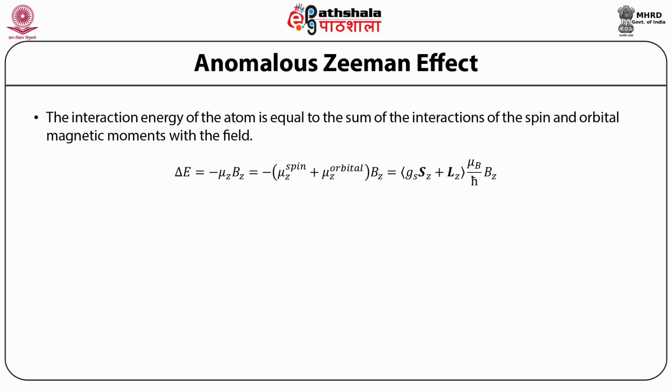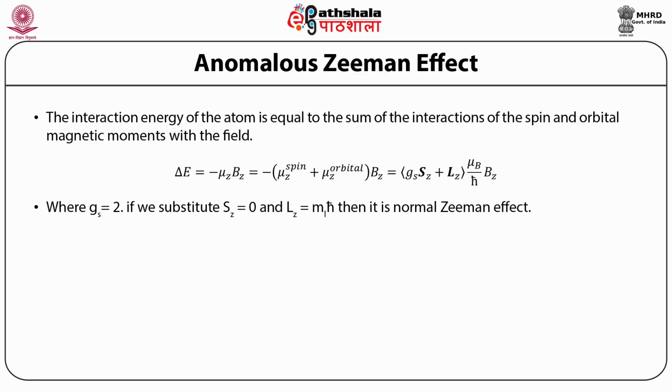This is equal to -(μz^spin + μz^orbital) Bz, where Bz is the z component of the magnetic field B. This is equal to the expectation value of gS Sz + Lz, times μB/ħ, times the z component of the magnetic field, where gS is equal to 2.